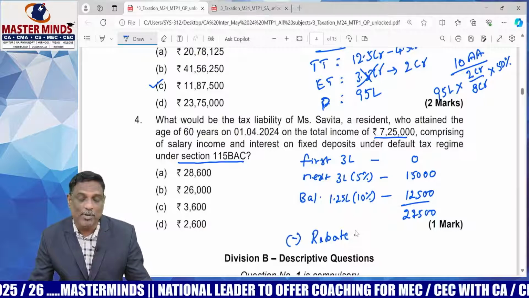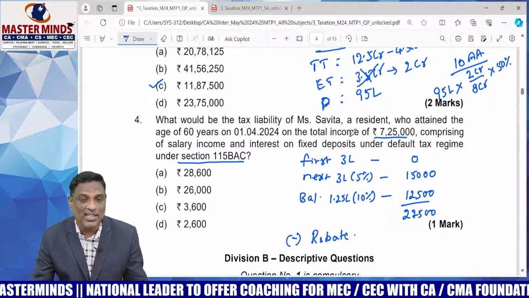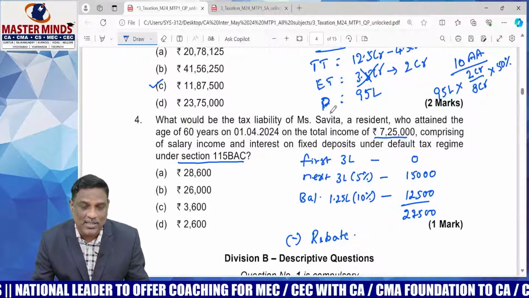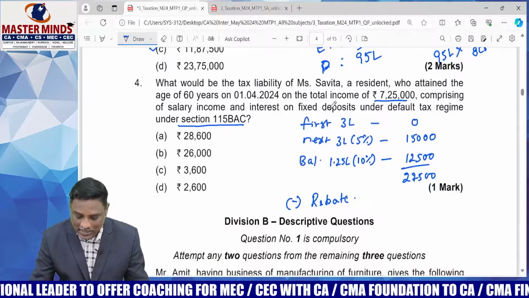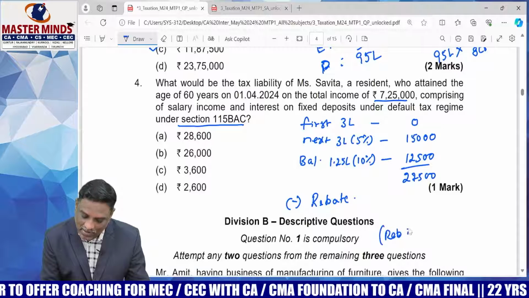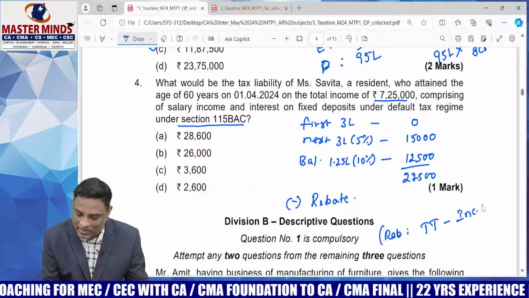One of the important amendments in Finance Act 2023: now rebate is available under the default tax regime in some cases, even if total income exceeds 7 lakhs. Here rebate is equal to total tax minus income over 7 lakhs.